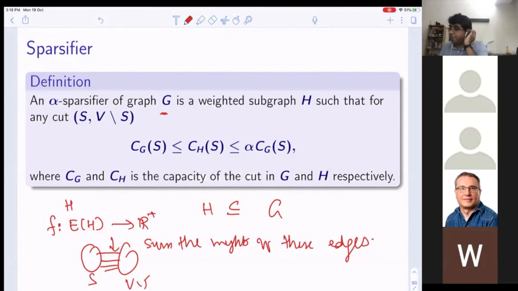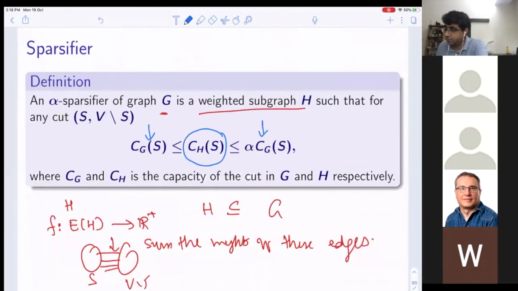So what it says is that H is an alpha sparsifier of graph G, a weighted subgraph H, such that for any cut, if I look at the value of that cut in H, it is at least as much as its value in my graph G, and at most alpha times the value. So it is sandwiched: it is at least this, and it is at most alpha times its value in G. So this is what is called a sparsifier.